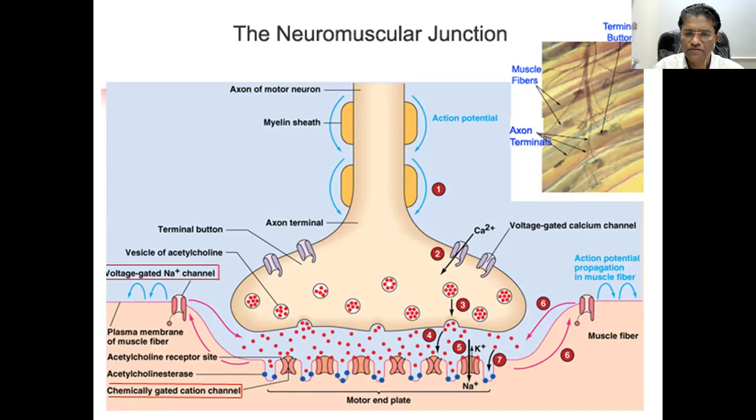This acetylcholine is very quickly metabolized or destroyed in two ways. First, there is a huge amount of acetylcholinesterase present in the cleft at the neuromuscular junction.